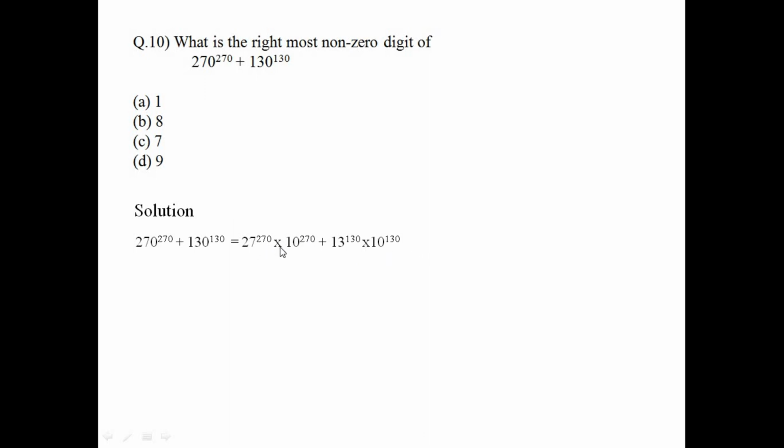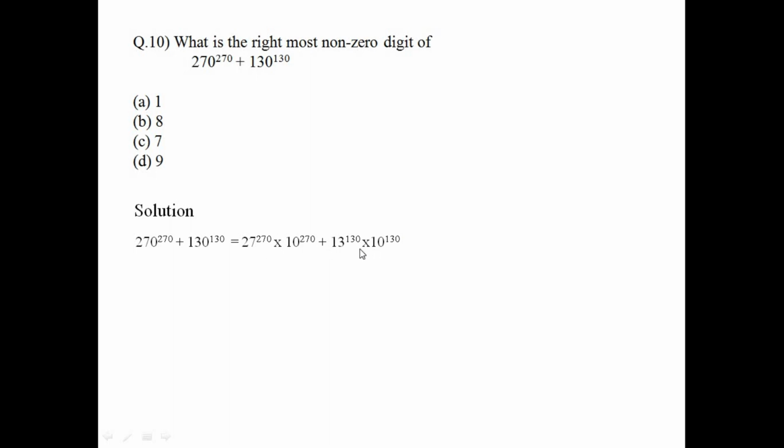Now which one will be the rightmost non-zero digit of this number? It will be given by the rightmost non-zero digit of 130 raised to 130, because it has far fewer zeros than the other number. So the other number is just a formality.